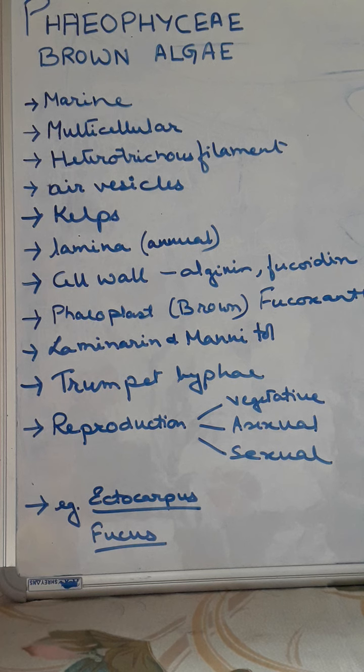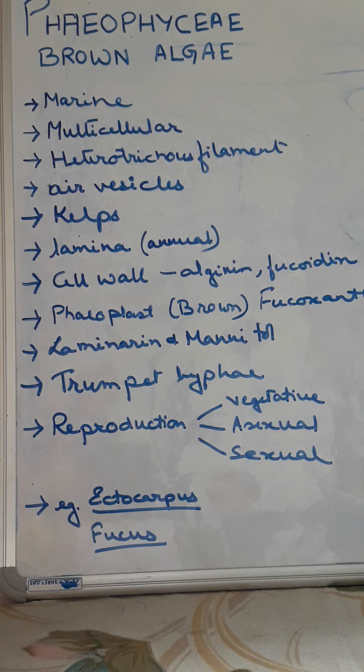Another thing we get here is that the sargassum algae grows abundantly. That means it remains abundant in free floating form in the western part of the North Atlantic Ocean, for which that particular region is known as the Sargasso Sea.